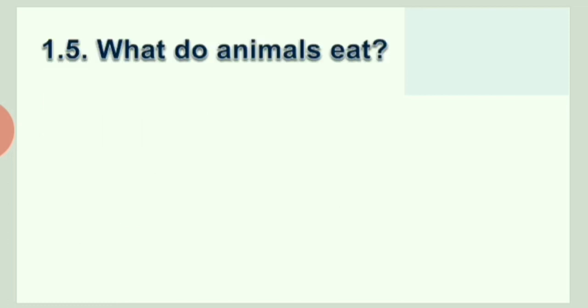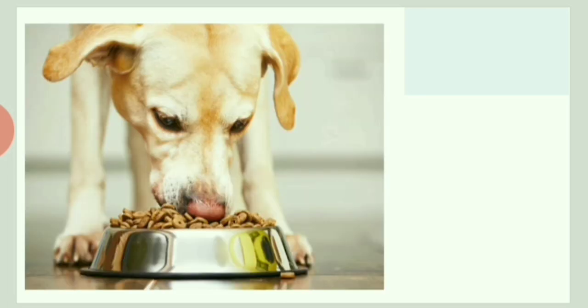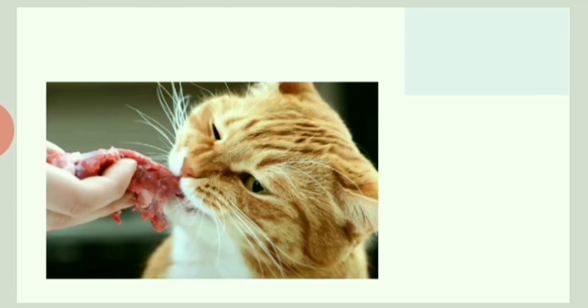Next section, we are going to read what do the animals eat. We have seen many animals around us like dog, cat, squirrel, cow. So let us see the eating habits of every animal. Dogs eat even if you give biscuit to them, they eat. They also eat the bones and flesh of other animals. Cat eats the flesh of other animals.